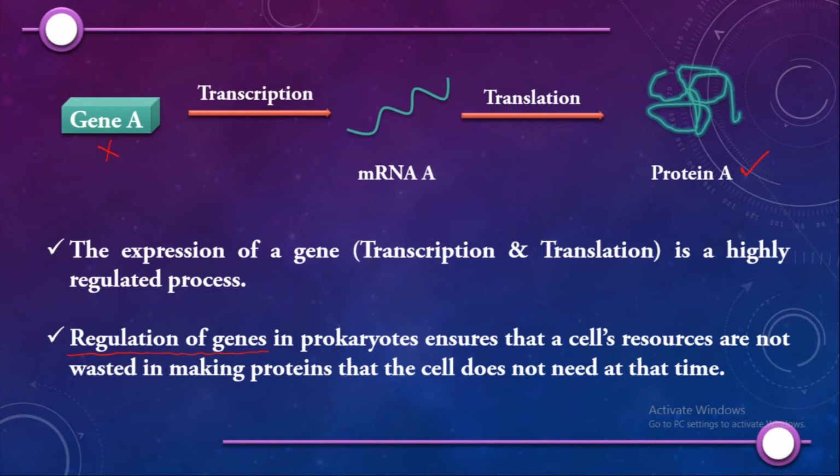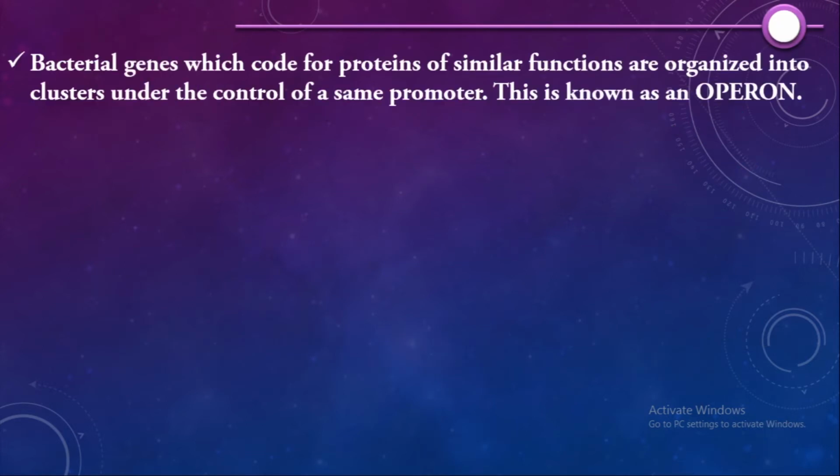First we need to understand what an operon is. Bacterial genes which code for proteins of similar functions are organized into clusters.